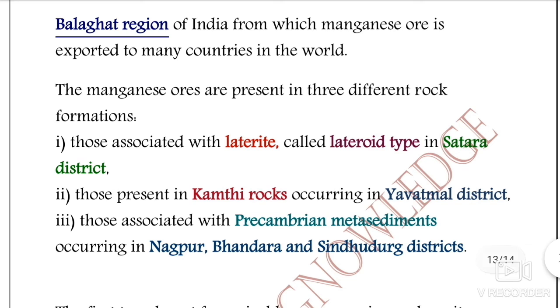The manganese ores are present in three different rock formations. The formations and localities in context of Maharashtra and MP region are highly important because their significance is so much.